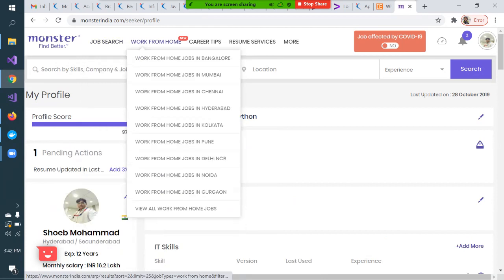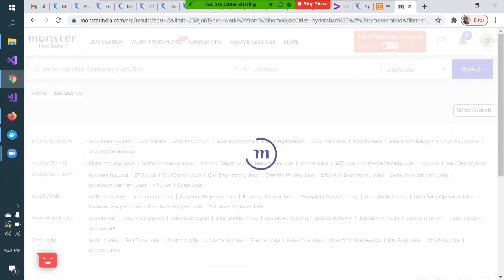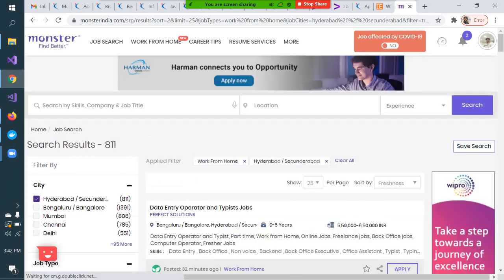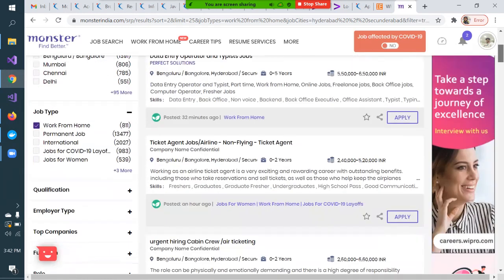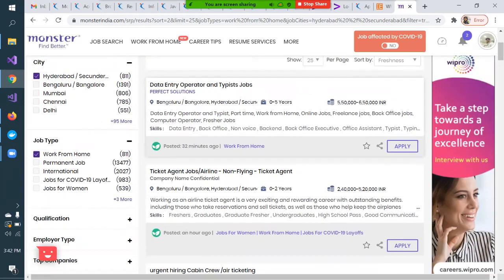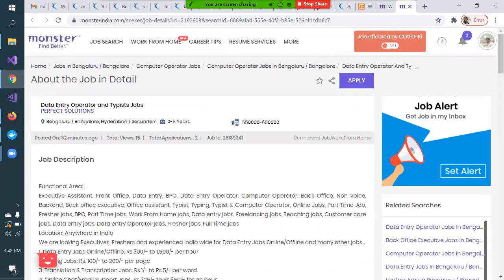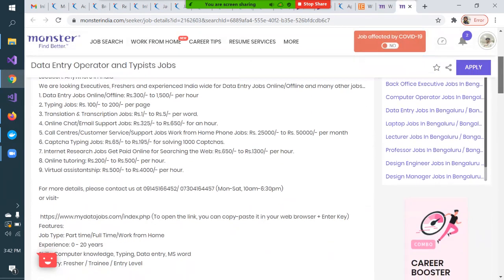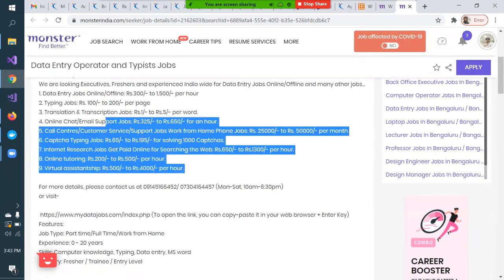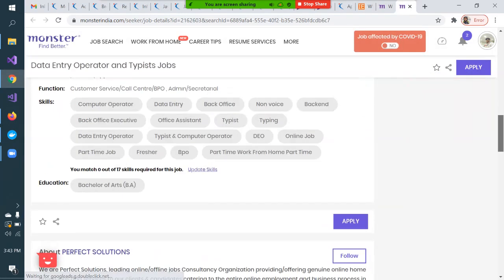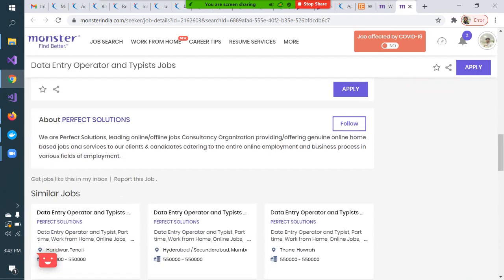See, they are giving a work from home job option also. I searched for Monster work from home jobs in Hyderabad, because due to this pandemic a lot of jobs are coming in work from home mode, right? If you click on a job, go through it and read it. It is a data entry job, and they have mentioned what kind of pay they are giving, and about the company.